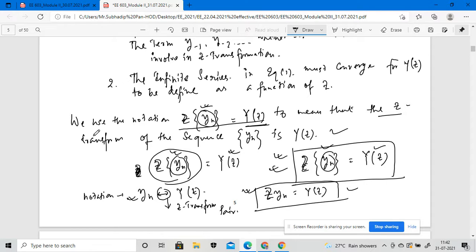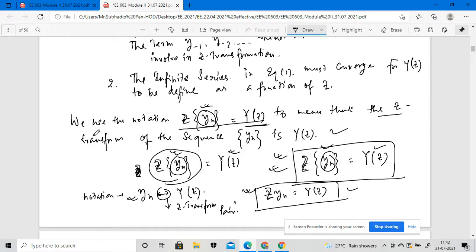Now, after that, we will go to the commonly used z transforms. What are the different formulas commonly used for z transformation? We have to discuss a few examples: the unit impulse sequence, that means the delta sequence, the unit step sequence, and the geometric sequence.